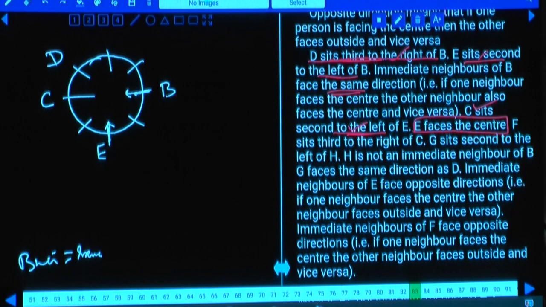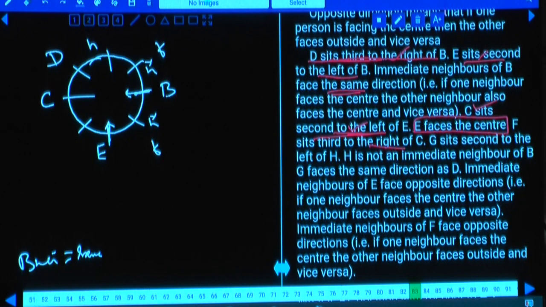Next one. C sits second to the left of E, E faces the center. F sits third to the right of C. F can be either at this place or at this place. There are two possibilities for F. And G sits second. H is not an immediate neighbor of B. H cannot be at this place and H cannot be at this place. As H cannot be in these two places, tell me whether H can be at this place or not.